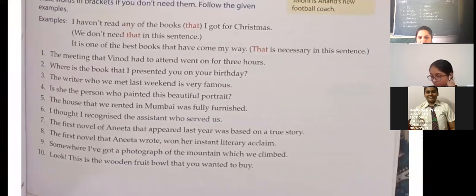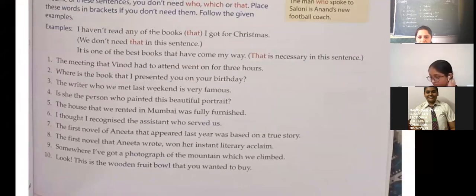The first novel that Anita wrote won her instant literary acclaim. The first novel that Anita wrote, that is not necessary. Yes, you can put in bracket. Somewhere I have got a photograph of the mountain which we climbed. Is which necessary? Ma'am, yes, it's necessary. Look, this is the wooden fruit bowl that you wanted to buy. This is the wooden fruit bowl you wanted to buy. That will come in bracket.